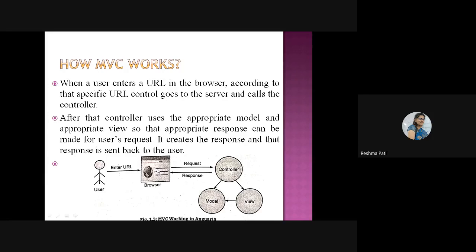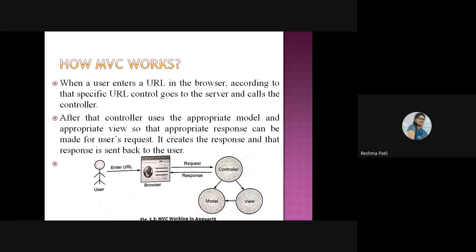When you request google.com, that request is passed to the server. When that request is passed to the server, it will give the request to the controller first. It will call the controller. After that, the controller uses the appropriate model and the appropriate view. So the appropriate response will pass to the user again. That is called a response.